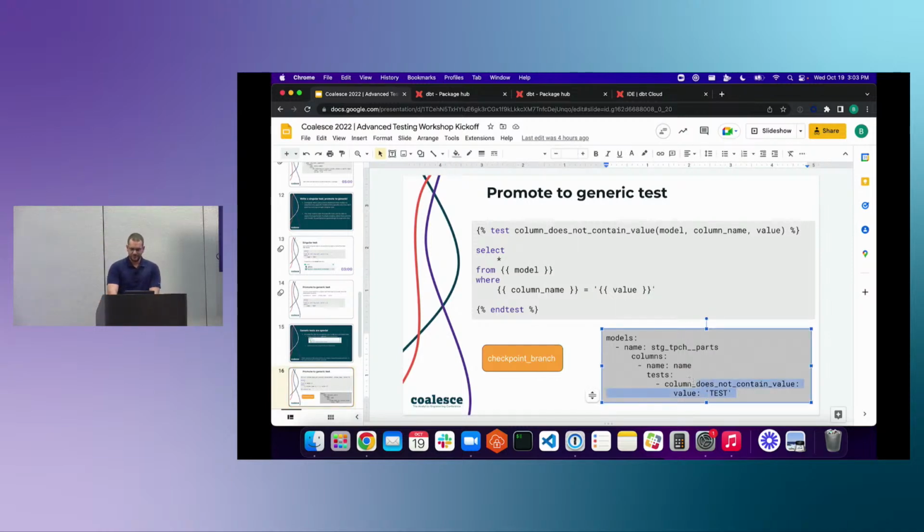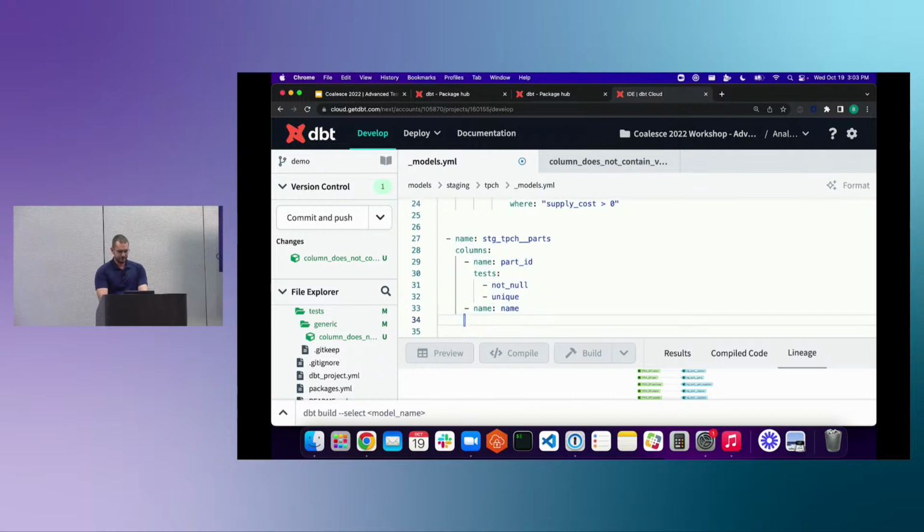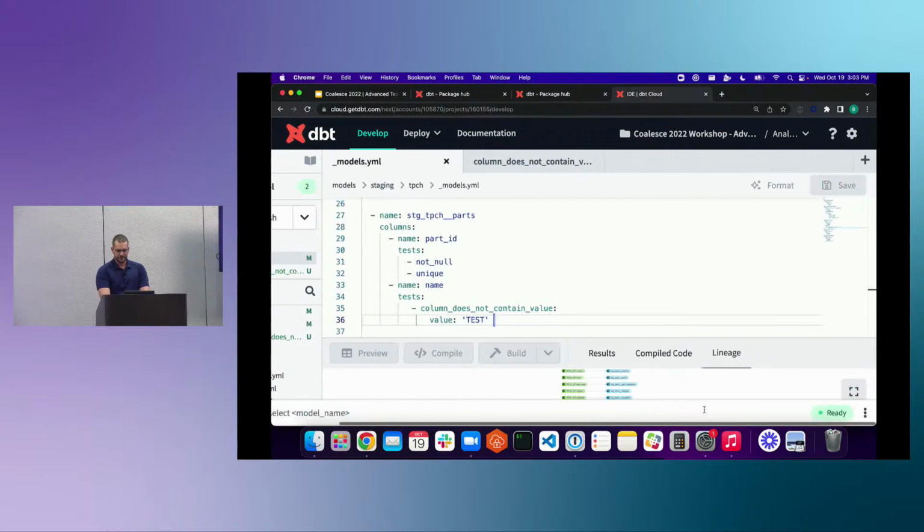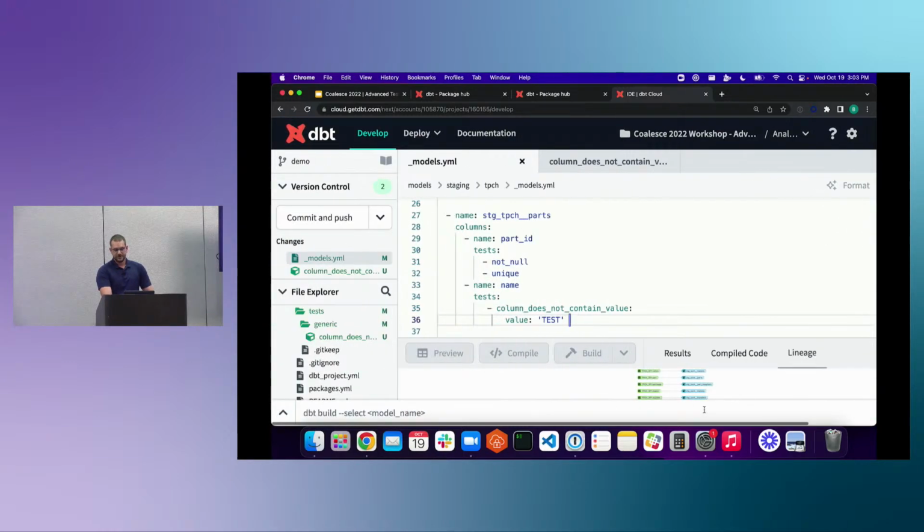But we will grab our test, and we will apply it in our YAML file. So underneath name, I will have tests. And let's make sure that that works before I explain what it does. When you hit save, you should see ready again.